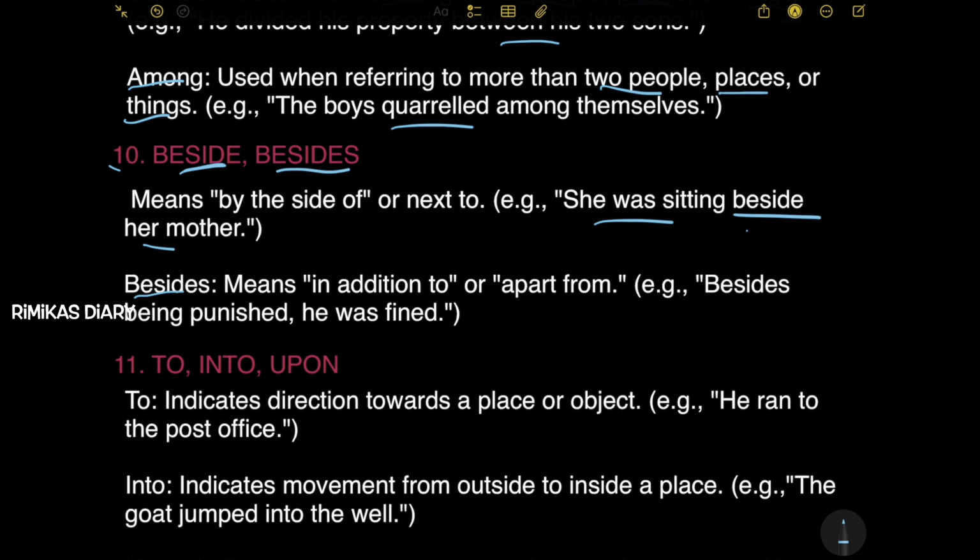Next, besides means in addition to or apart from. Don't get confused between beside and besides. Don't think it's the same meaning, because it's not. Beside means next to or by the side of, but besides means in addition to or apart from. Example: besides being punished, he was fined. Meaning apart from being punished, he was fined.